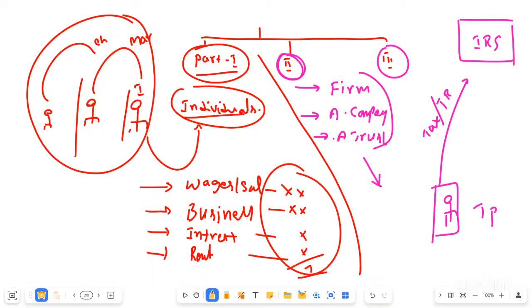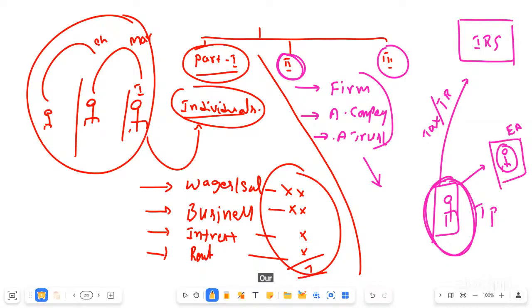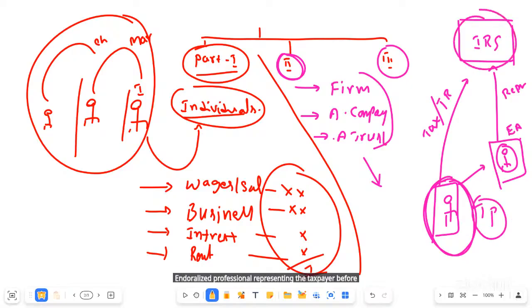In that case, this person is going to approach a technical person, an expert. This person may be an enrolled agent. So on behalf of the taxpayer, our enrolled agent, meaning the expert, goes to the department on behalf of the taxpayer. This is technically called representation. The enrolled agent is a professional representing the taxpayer before the IRS department.